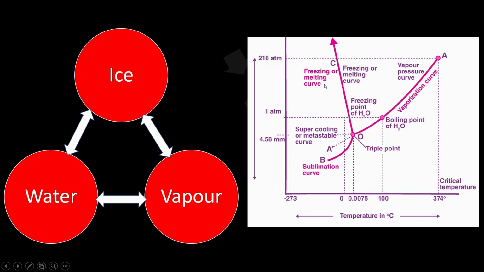One is this freezing or melting graph, like for the solid phase here, liquid phase here, and the gaseous phase here. So when the solid becomes a liquid, the process is called melting. When liquid becomes gas, so this is the liquid phase, this is the gaseous phase. Liquid to gas transition is called vaporization, and when a solid becomes gas directly, that process is called sublimation. Okay, you have to remember the processes. This picture is very important.